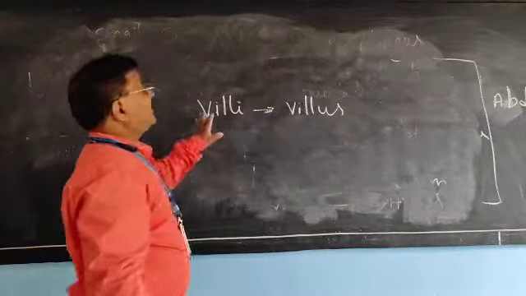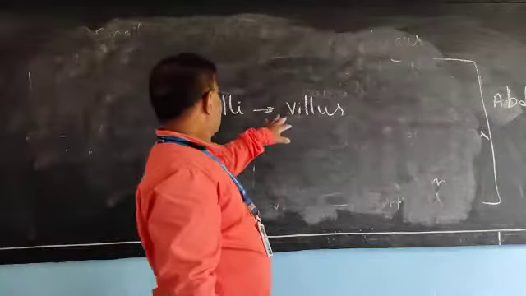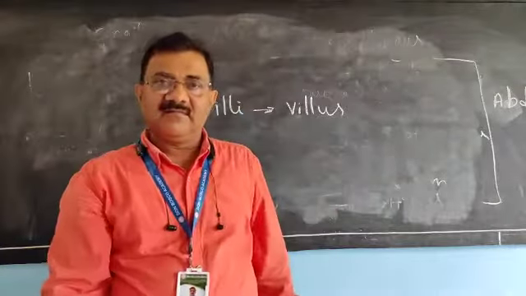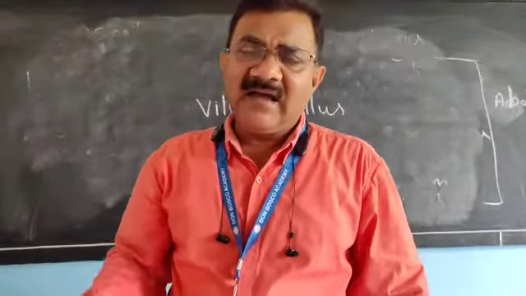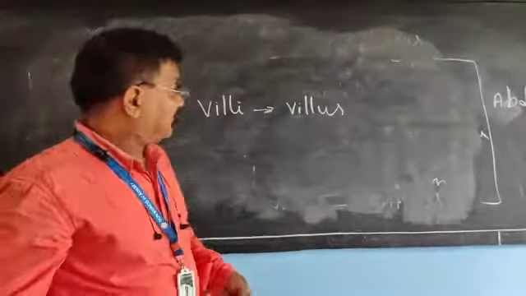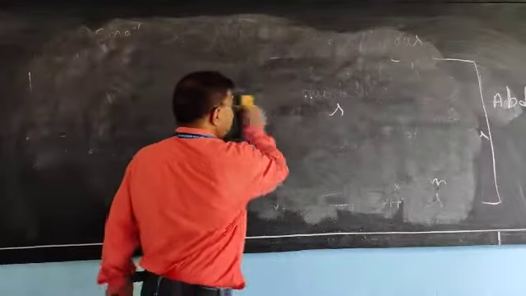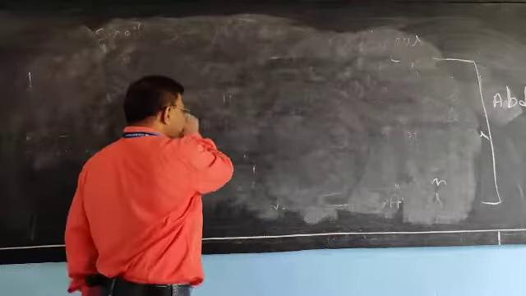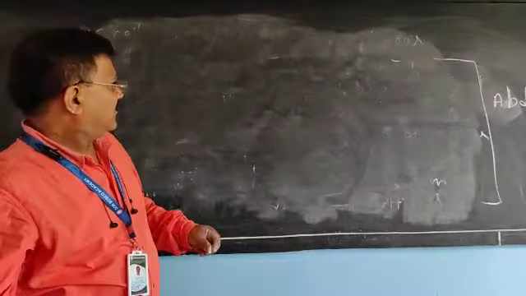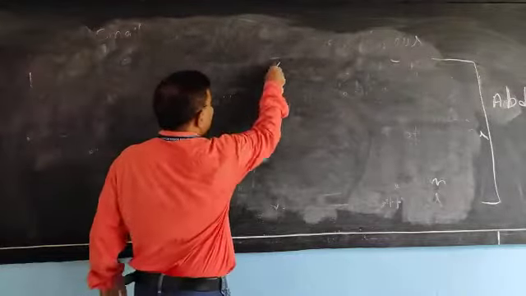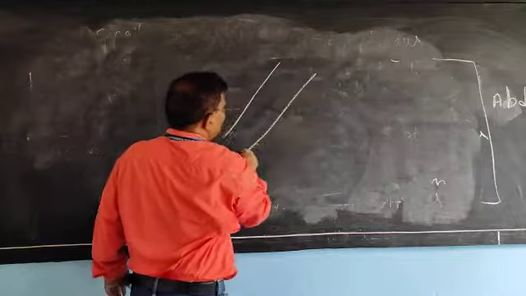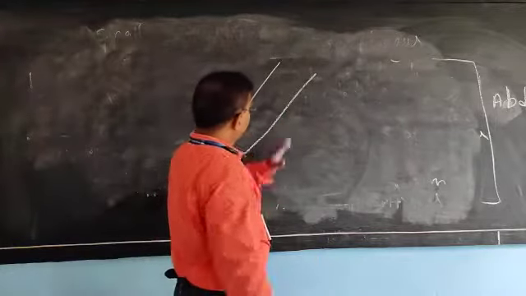Don't be confused. It is plural and it is singular. And where it is present, if you will see the small intestine. Suppose this is the inner part of the small intestine, inner layer.